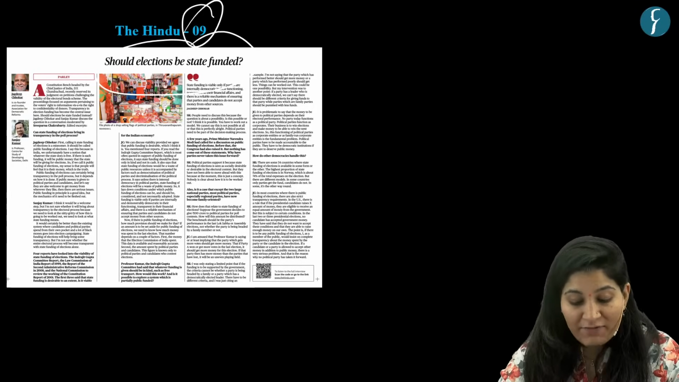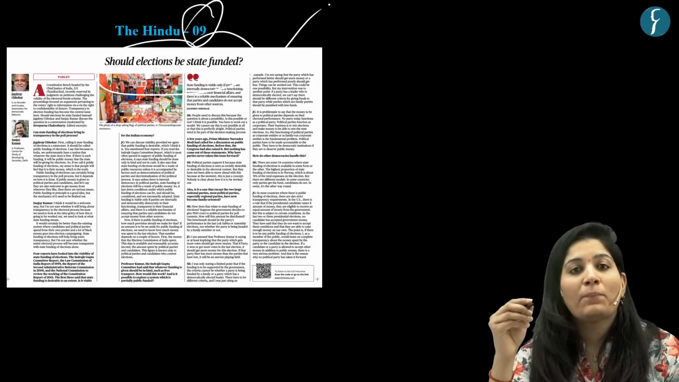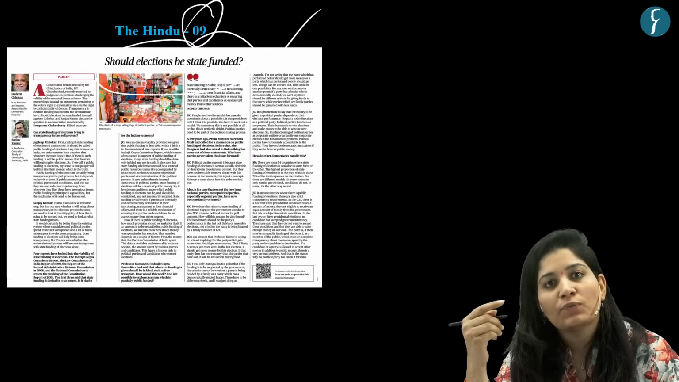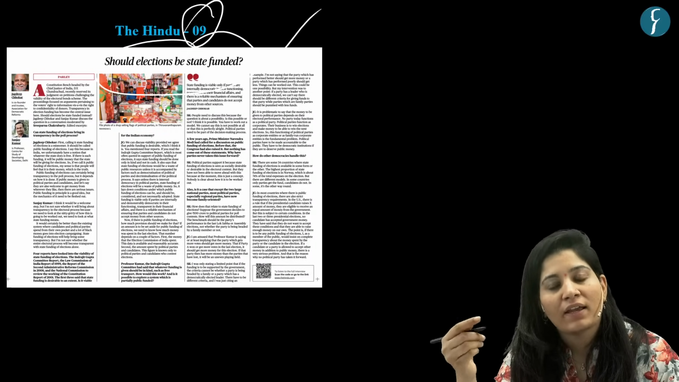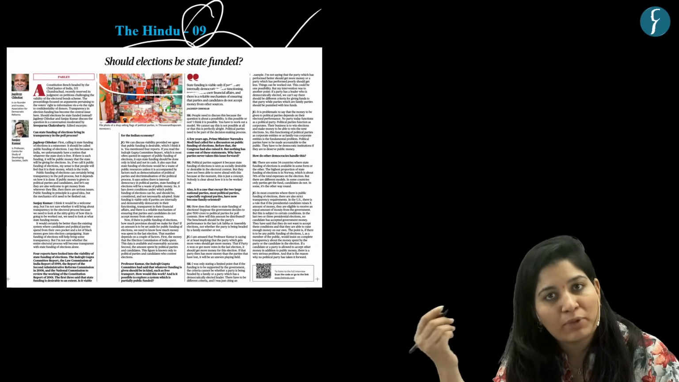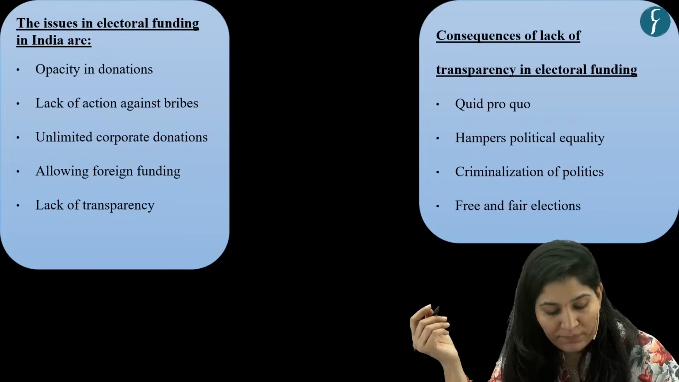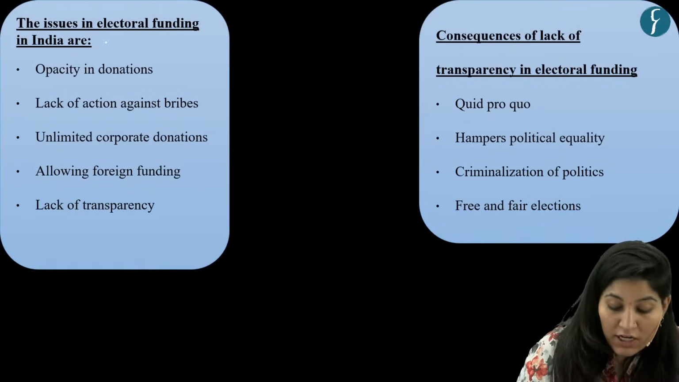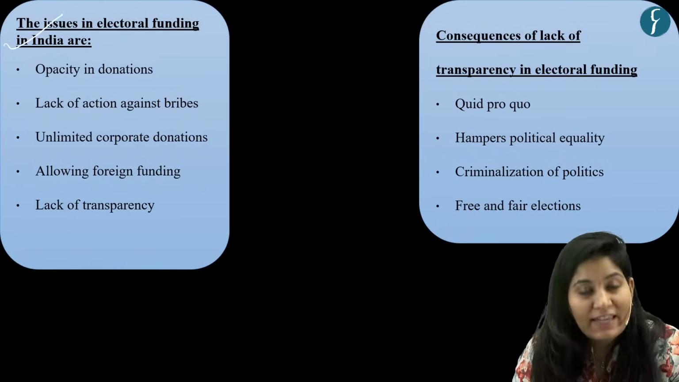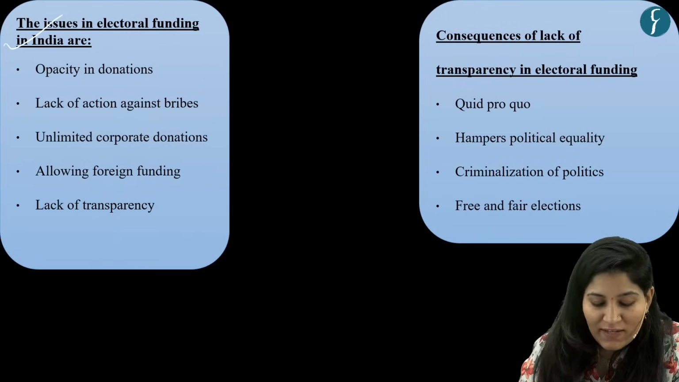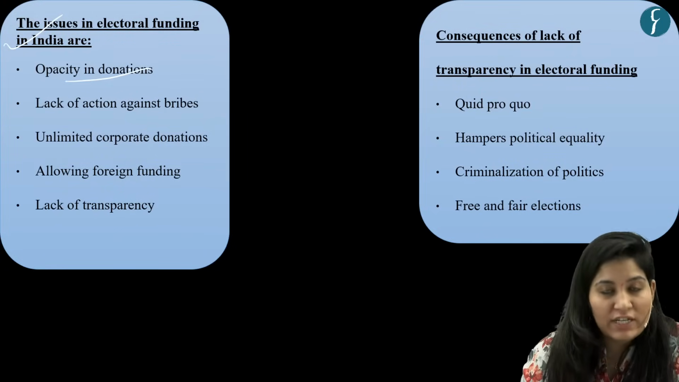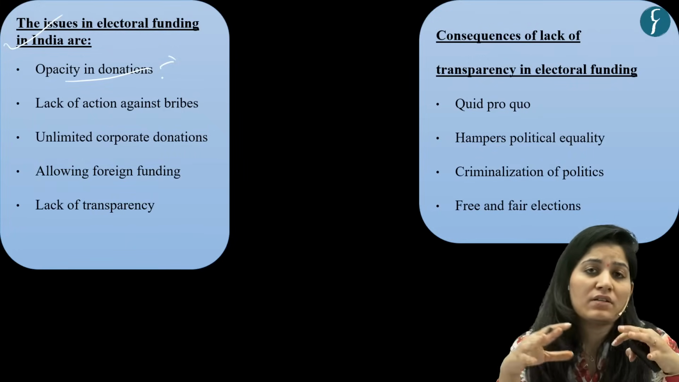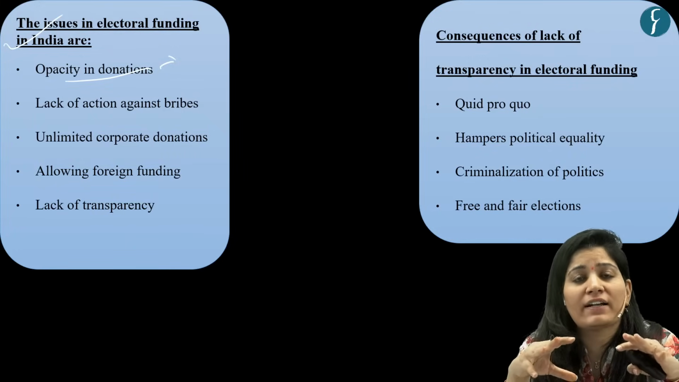Now, why have we taken this article? Because political funding, or issues related to political funding, is one of the major themes in polity and governance in GS paper 2. Okay, so now let's start our discussion with issues in political funding in India. Now, the first one is opacity in donation. What do you mean by opacity in donation? The major chunk of political funding is anonymous.